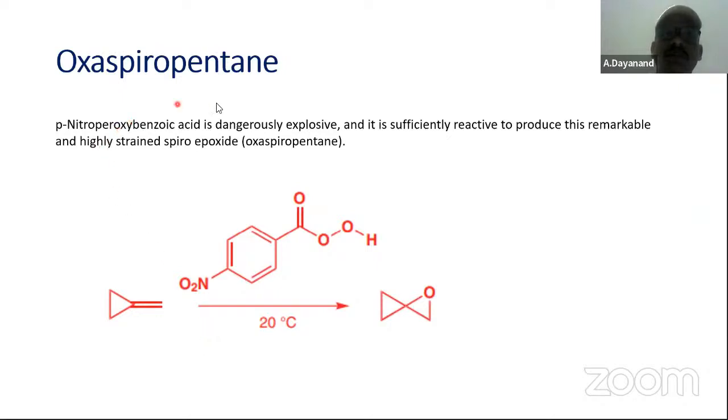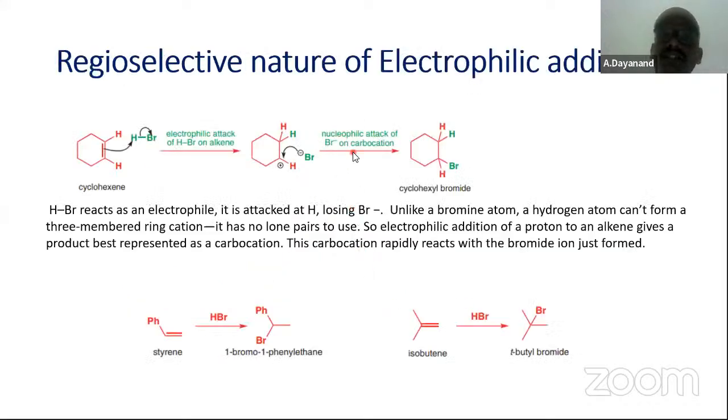Oxyspiropentane. Para-nitroperoxybenzoic acid is dangerously explosive and it is sufficiently reactive to produce this remarkable and highly strained spiroepoxide. Here we are preparing a spiro compound by using the same peroxybenzoic acid derivatives. They are called oxyspiropentanes. Then another one is regioselectivity of electrophilic addition.